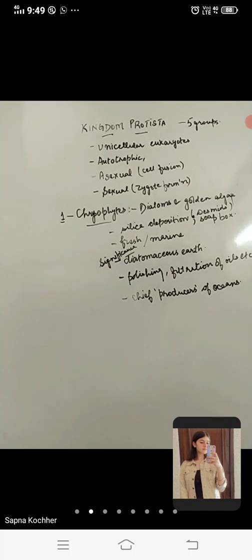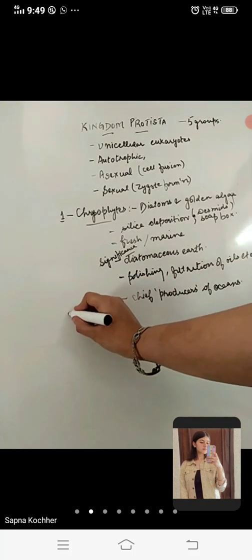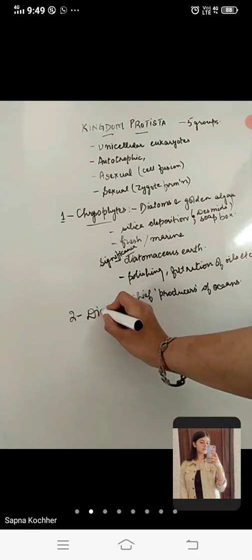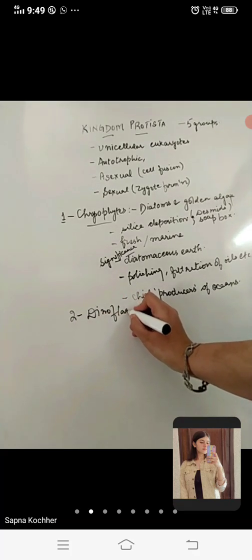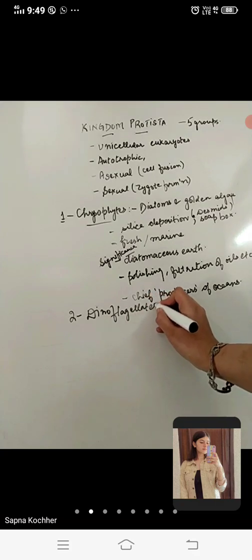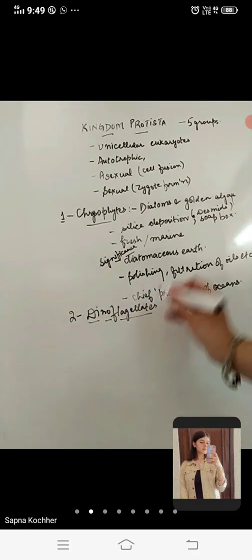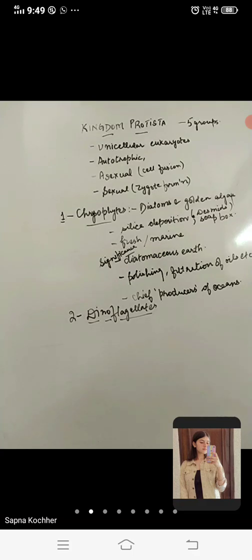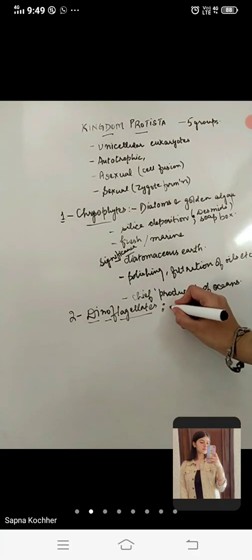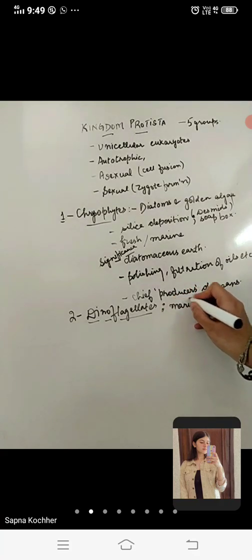Second are the dinoflagellates. Second members of the protistans, they are dinoflagellates. Here also, as the name says, dinoflagellates means two flagella. So their structure comprises two flagella, right? These members are again marine and photosynthetic. They are not found in fresh water, but they are marine and photosynthetic.